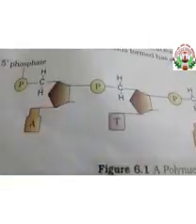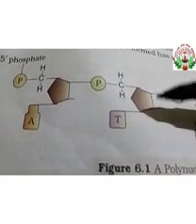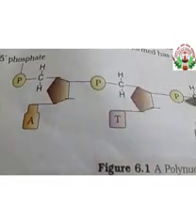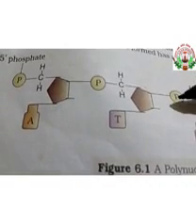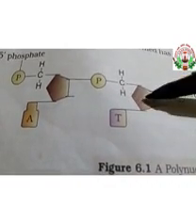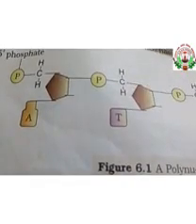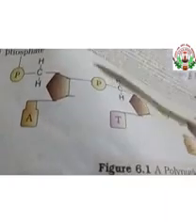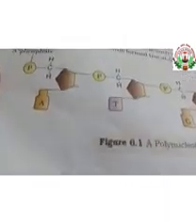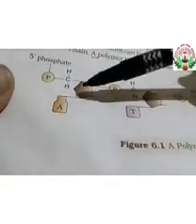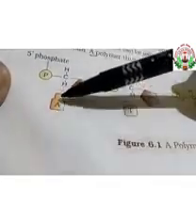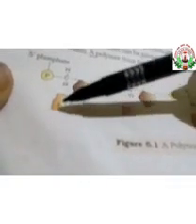So this is an example of a polynucleotide chain. Here you can see the sugar, and here you can see the phosphate. And this sugar will be combined to the nitrogen base through what? A glycosidic bond. So you can see that here each sugar has a nitrogen base: adenine, then here thymine, guanine, cytosine. Likewise you can see here.